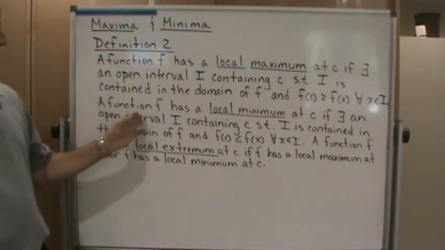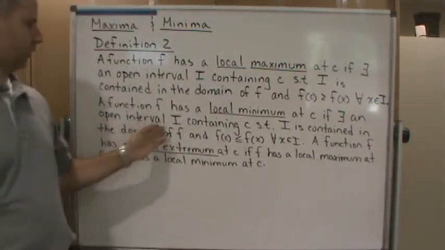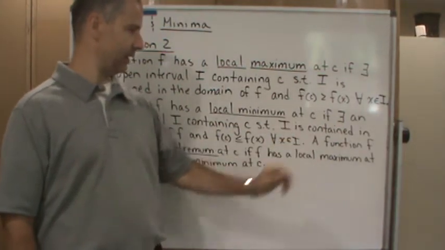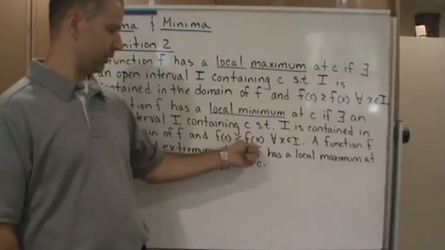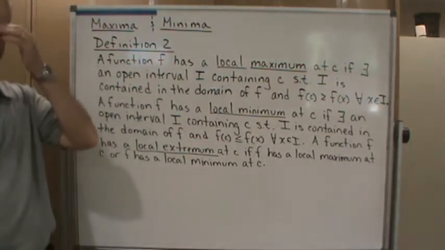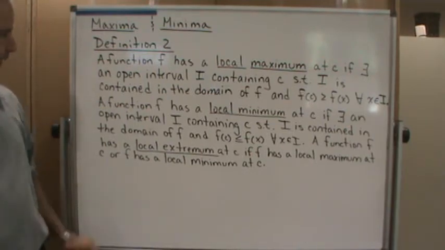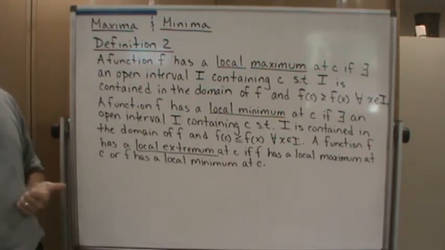Now, a function f has a local minimum at c if there exists an open interval I containing c such that I is contained in the domain of f again, and f of c is less than or equal to f of x for all x in the interval I. Now, a function f has a local extremum at c if it has a local maximum at c or a local minimum at c.